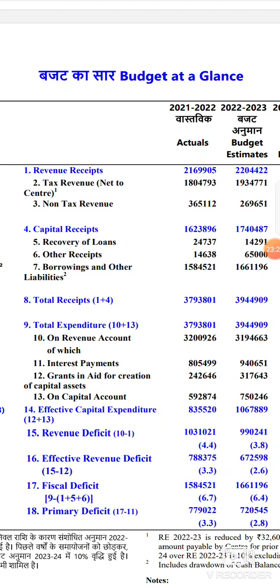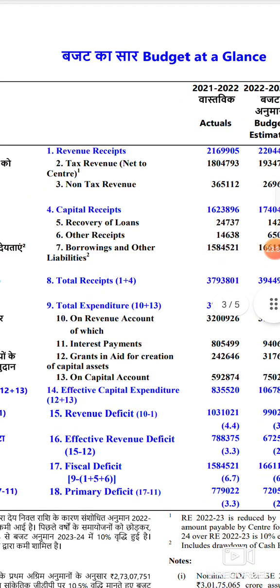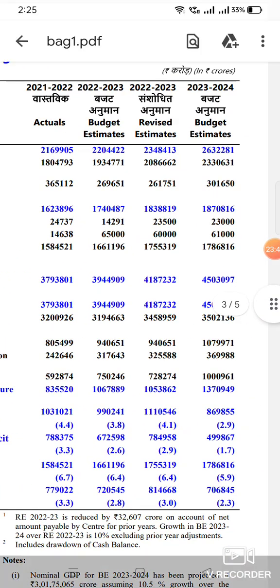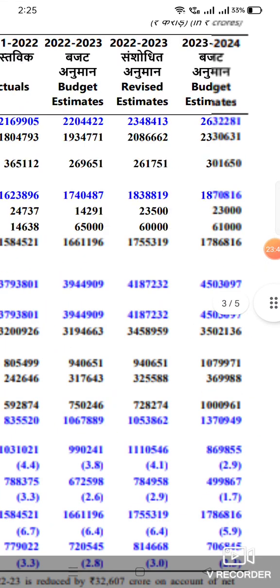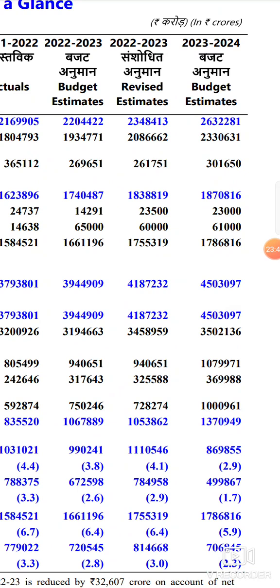Whether it is capital or revenue, your total receipts are estimated to be 27 to 28 lakh crores. But what is your planned expenditure? 45 lakh crores. Now the difference, how will you get it? You will get it through borrowing. So the Government of India will borrow the money. Now what are the estimated borrowings? 17,86,816 crores. These are the estimated borrowings for the Government of India.